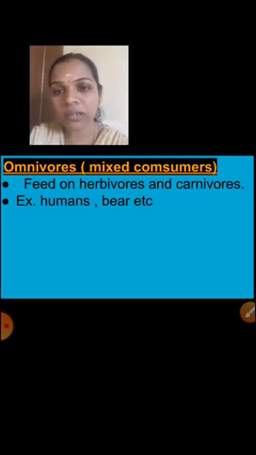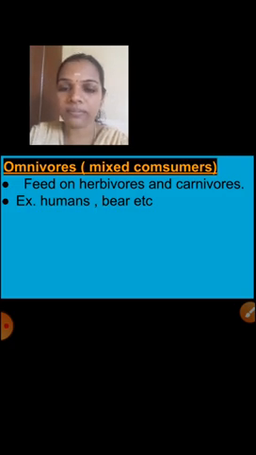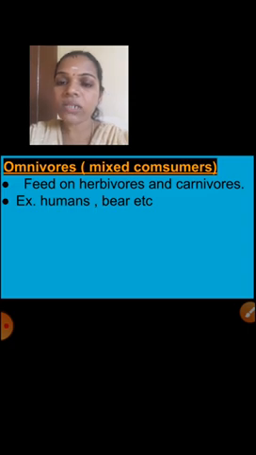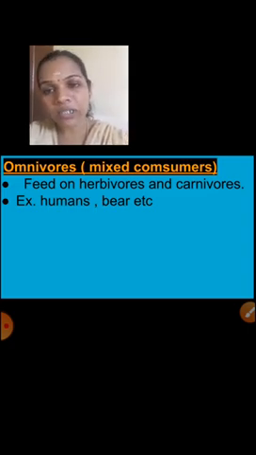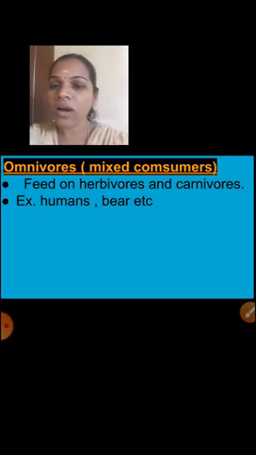We take chicken, mutton, animal parts also. So that's why we come under omnivores, that means mixed consumers. So now we discussed four different trophic levels of an ecosystem: primary consumers, secondary consumers, apex consumers and omnivores.